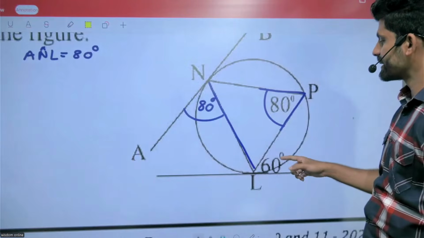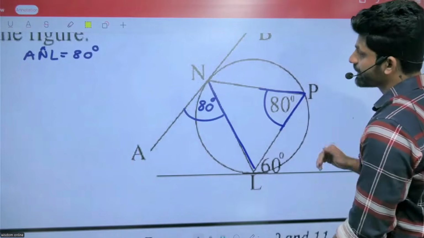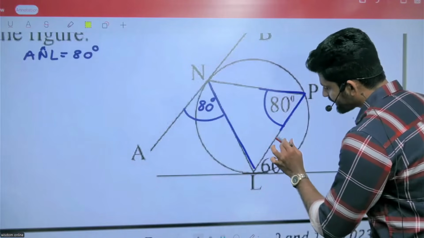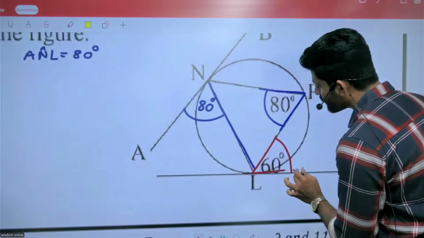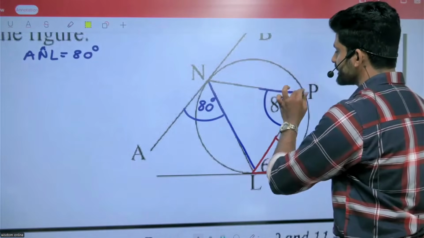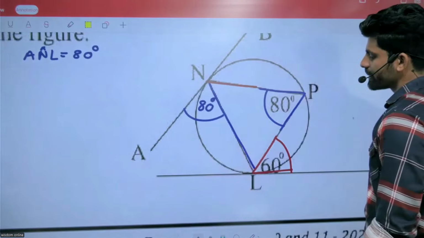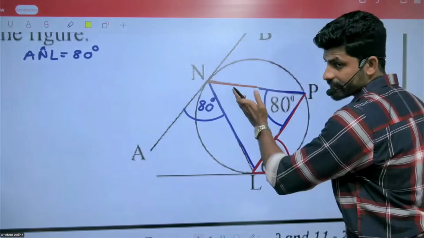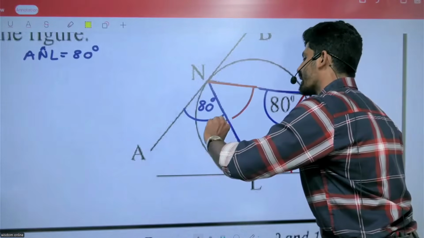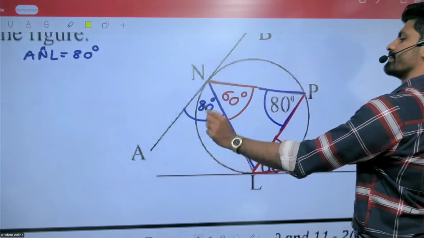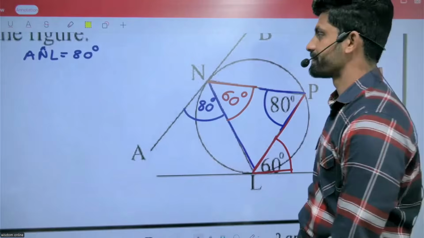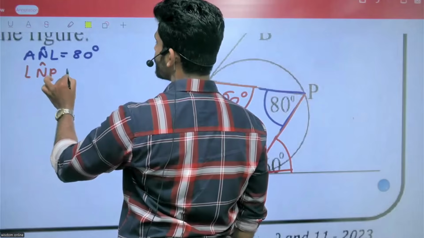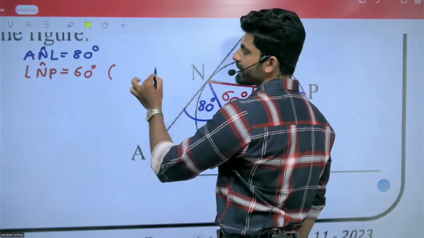60, just consider this one. I'm going to use brown color. That 60 equals to, right? This is the chord. Just consider this chord. 60 means the angle opposite to the chord. This one also 60. LNP equals to 60. Angle at the alternate segment.